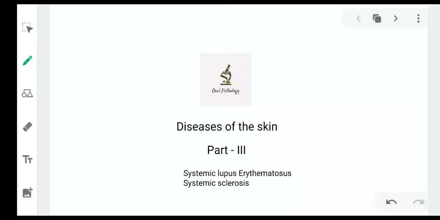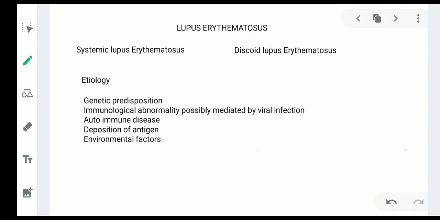In part 3 of diseases of skin, we are going to discuss systemic lupus erythematosus and systemic sclerosis. Now, lupus erythematosus is characterized by presence of abnormal antibodies and immune complex. There are two types, one is systemic and another is discoid lupus erythematosus. These are the etiological factors which are responsible for the development of this disease.